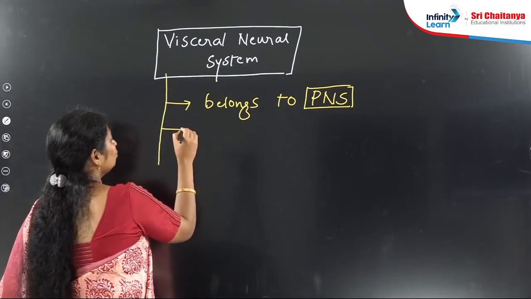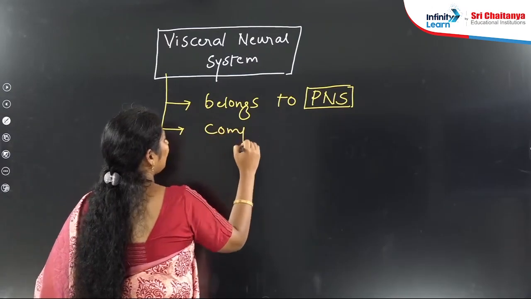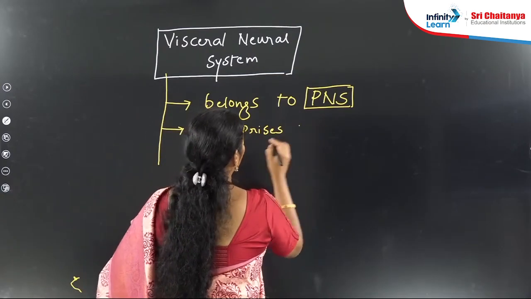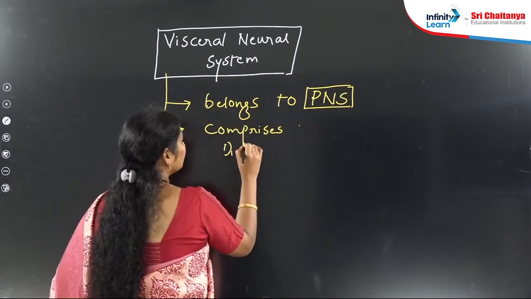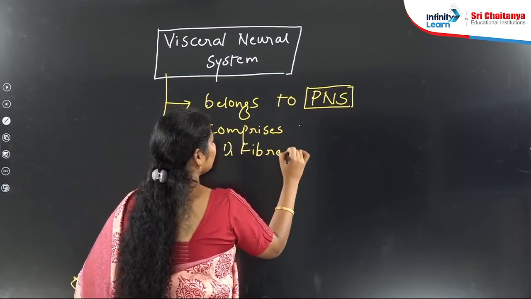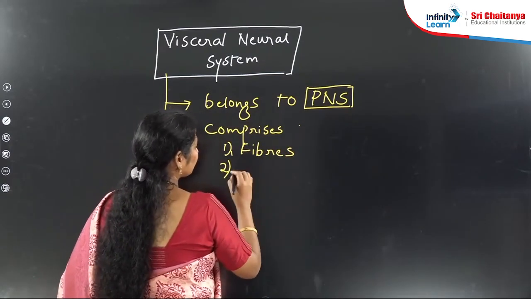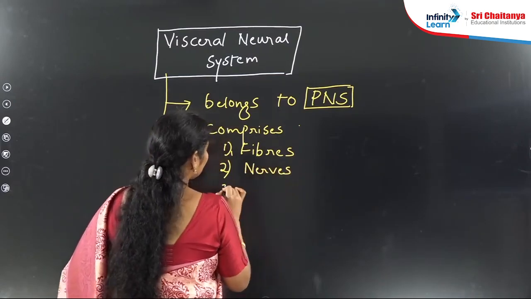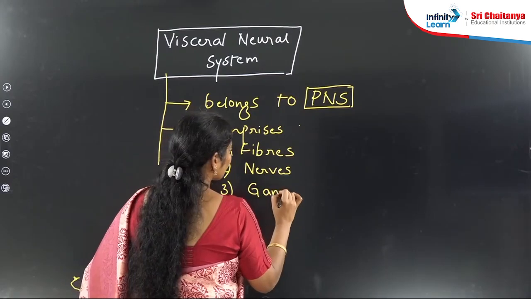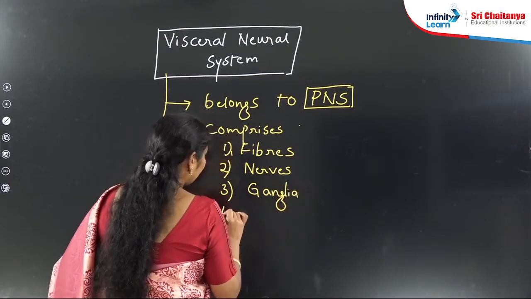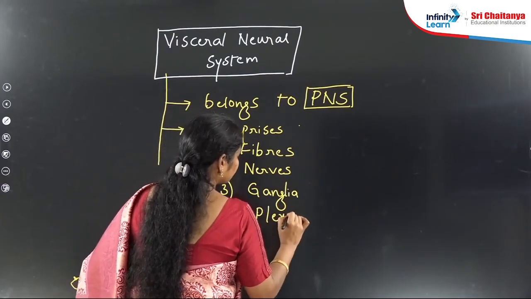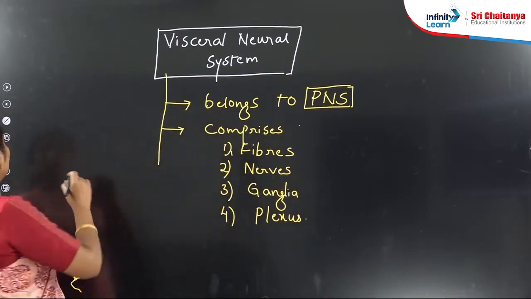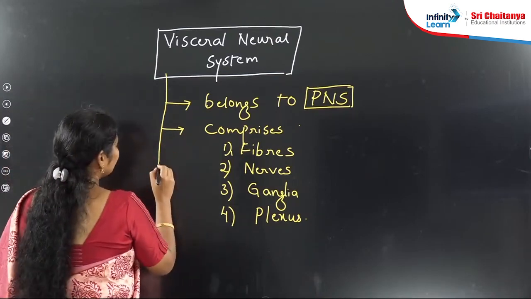Next, what does this neural system comprise? Number one, nerve fibers. Second, nerves. Number three, ganglia, and number four, plexus. So these four are present in the visceral neural system. And what is its role?